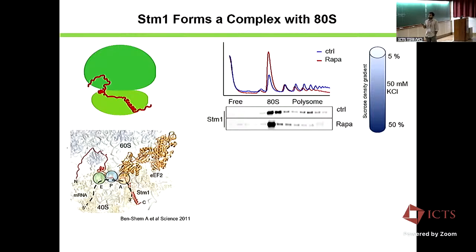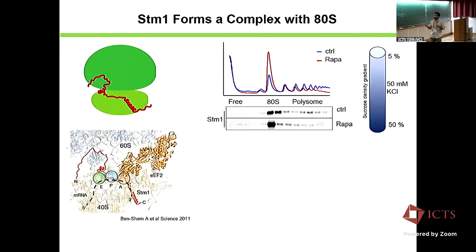These are the population supposed to be actively translating, but we do see it in these fractions. And when you treat the cells with rapamycin, it is now more abundant in the ATS population. So that was contradicting with the known aspect, because if STM1 is there, then it cannot occupy the mRNA.